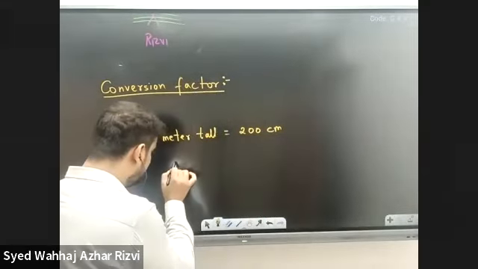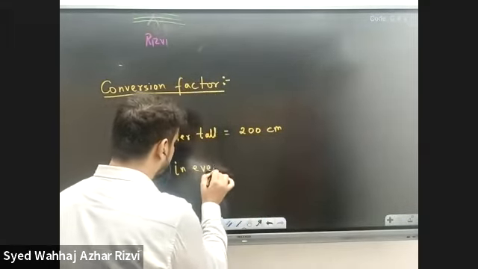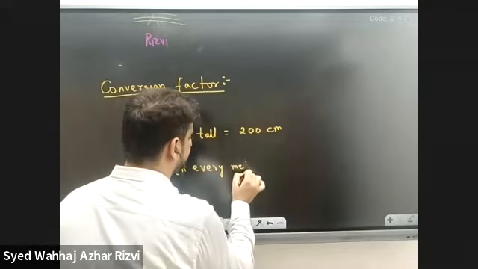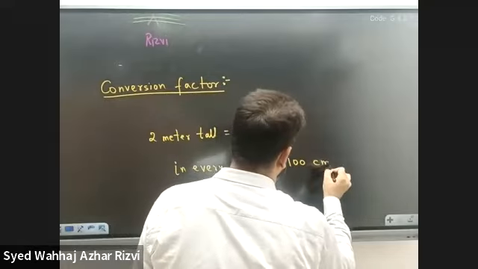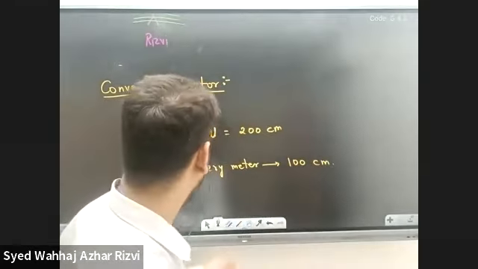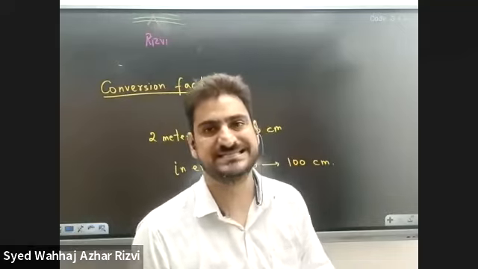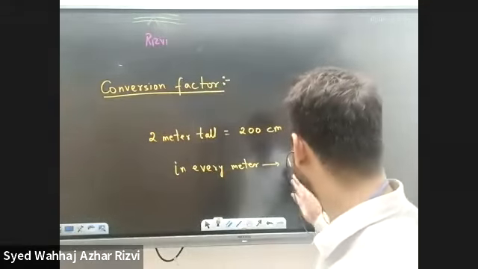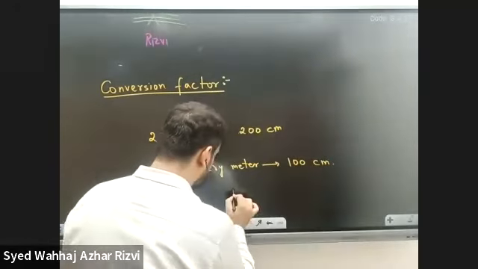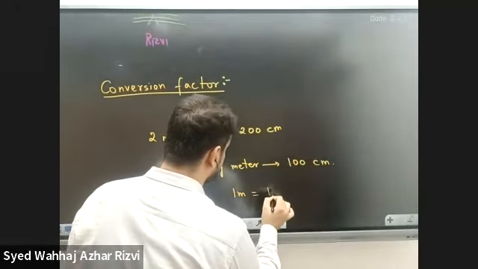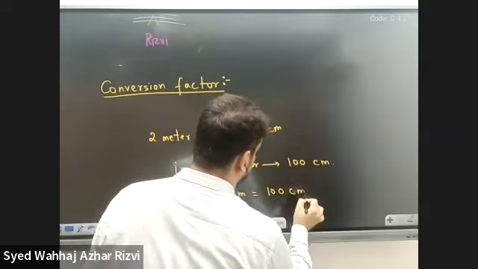Because in every meter there is 100 centimeters. So 1/100th of a meter is a centimeter, or 100 times a centimeter is a meter. So we can say that 1 meter is equal to 100 centimeters.